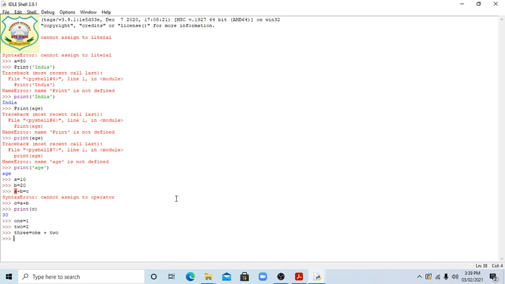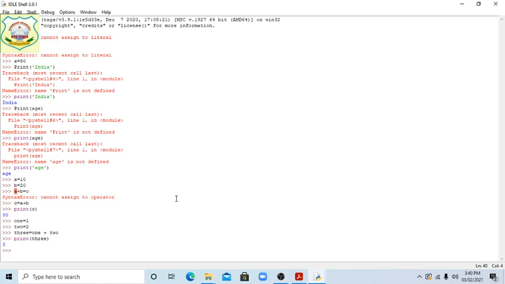Now it's taken. Now print 3. Clear students? 1 equal 1, this 1 is a variable. 1 is only a variable, but 1 is numeric.